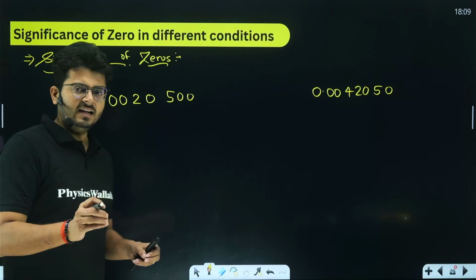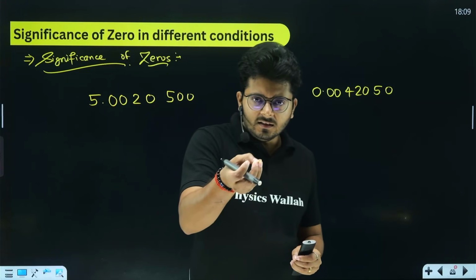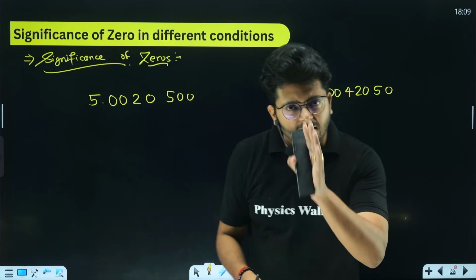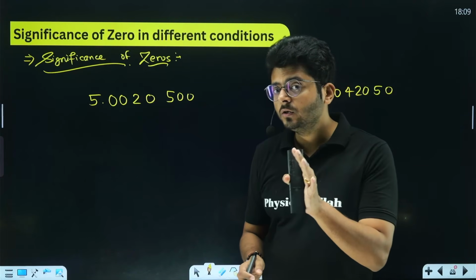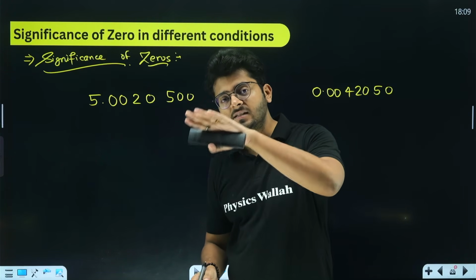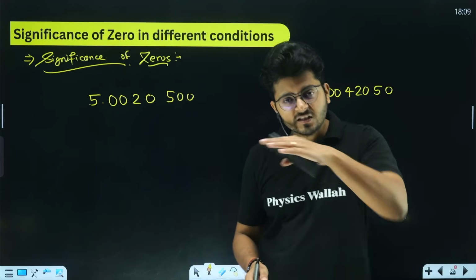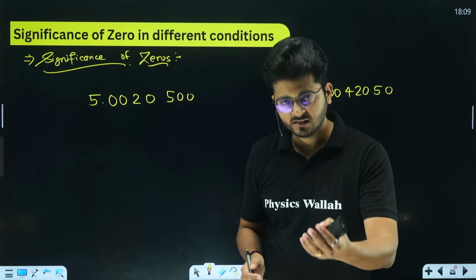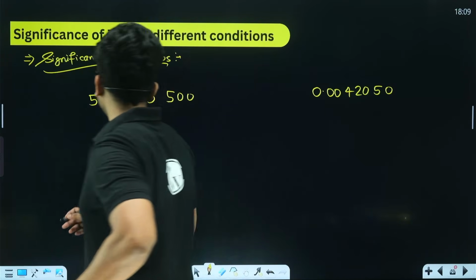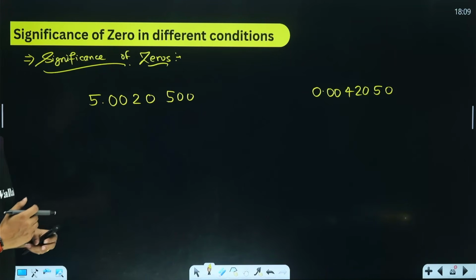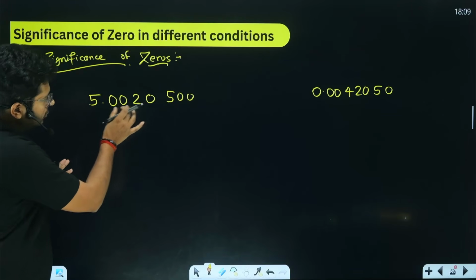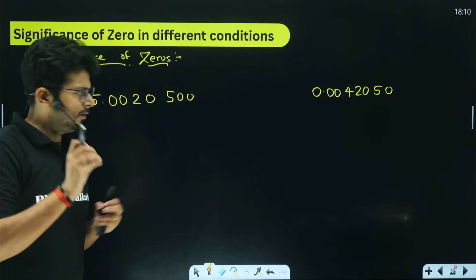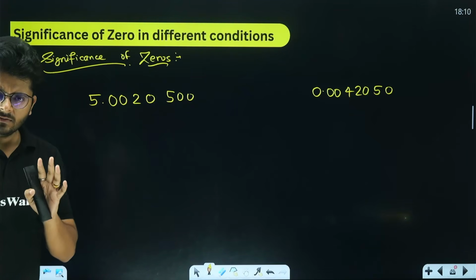But the question arises when the given value has zeros in it. In that specific case, you have to observe when a given zero will be considered as significant and under which circumstances we have to drop that zero, and it will not be a significant number. To do that, we have these two examples in front of us. Look at that. We have zeros in different situations, and for all the specific kinds of zeros, we have certain rules.